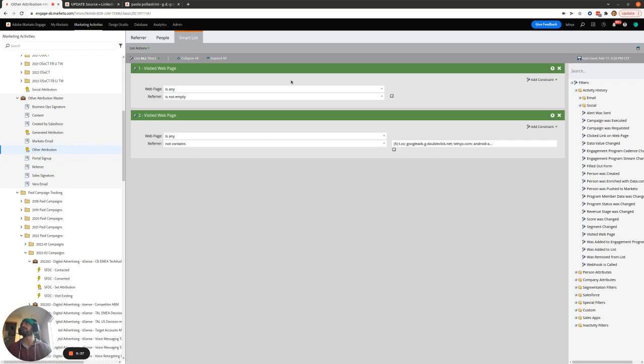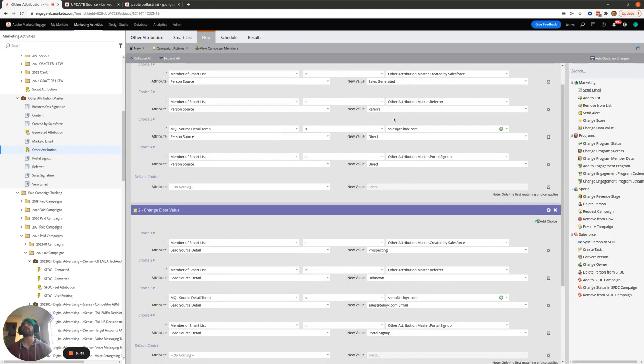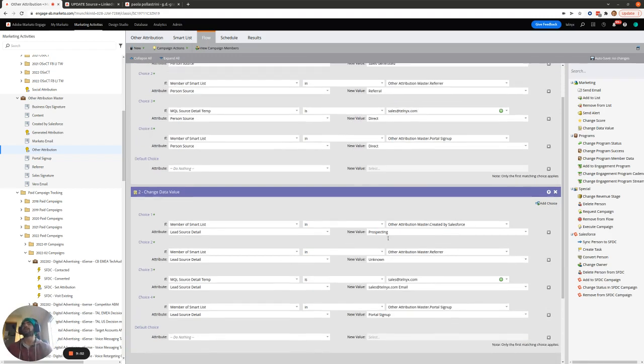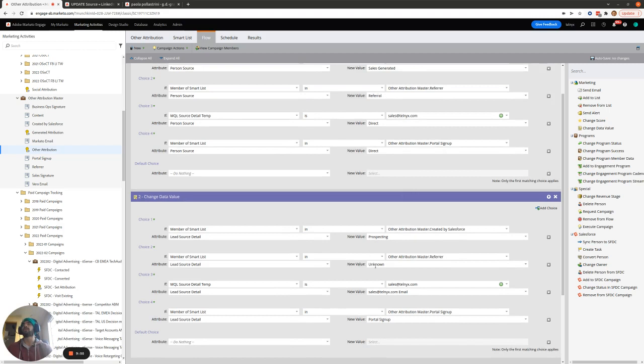So in this scenario, we're going to set their person source to referral and their lead source detail to unknown. And then again, at the first of the month, we'll do a review and we'll see all the people who've got referral unknown. We'll dig into their activity logs and then we'll try and find who was the referrer that referred them. And if it's a high volume of this occurring, then we can look to include that referrer in our organic social, search, or organic referral campaigns.